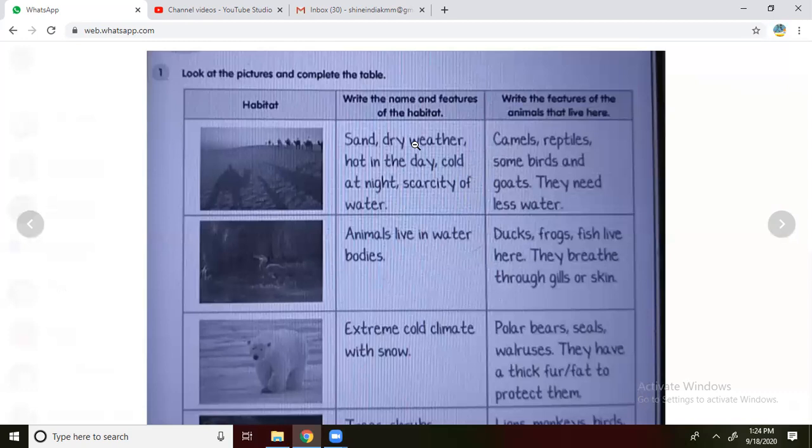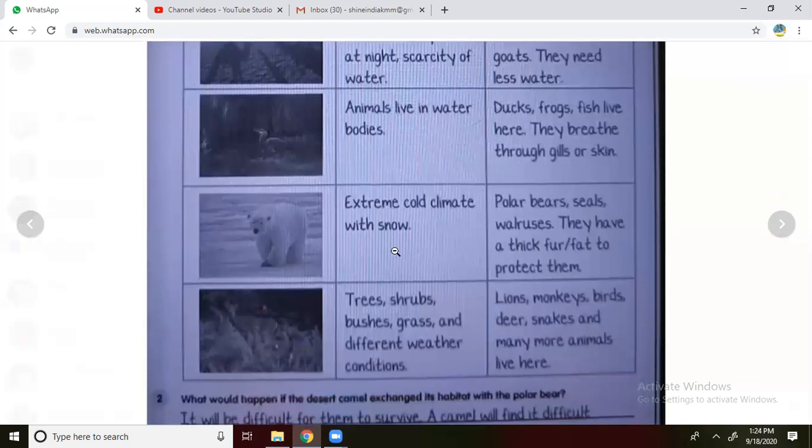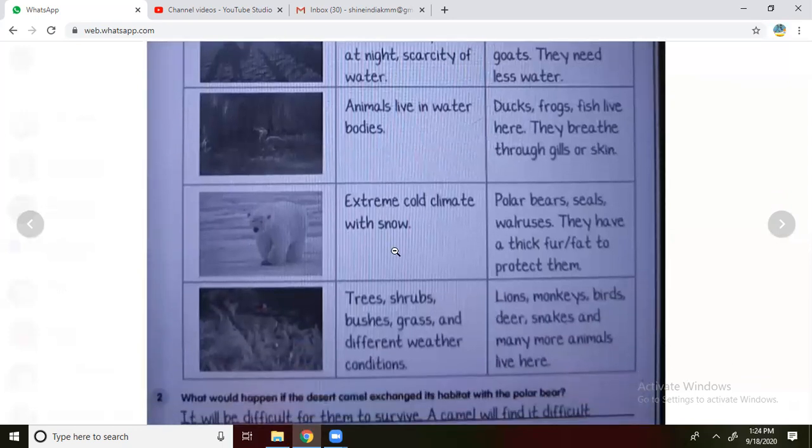At that place, which animal is going to adapt? Yes, polar bears, which have a very big body, and they sleep in the icy areas, with long, thick fur on the body. You can see it in the picture also. Polar bears, seals and walrus have thick fur and fat to protect them. Why do they have fat on the body? Because fat is nothing but energy, or you can say protection of the body.